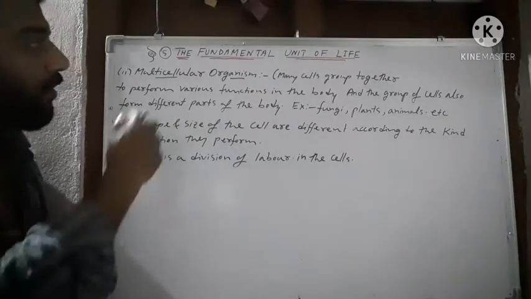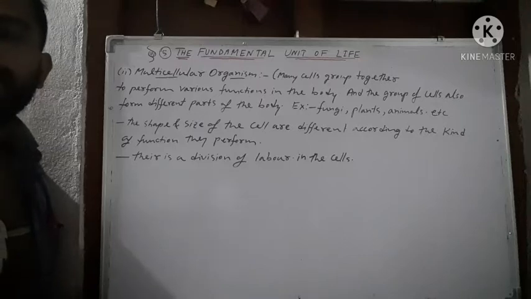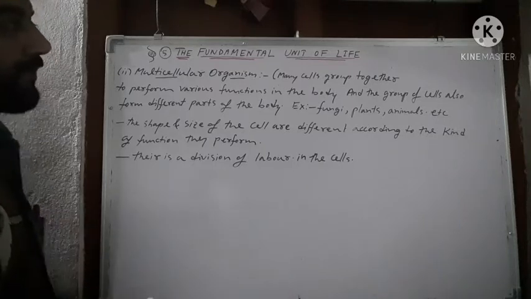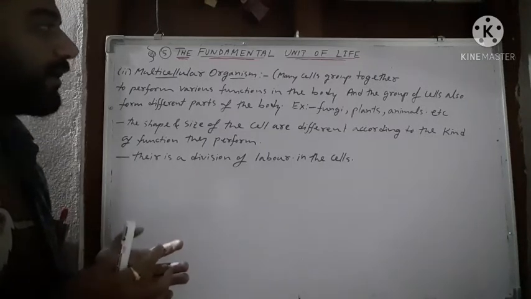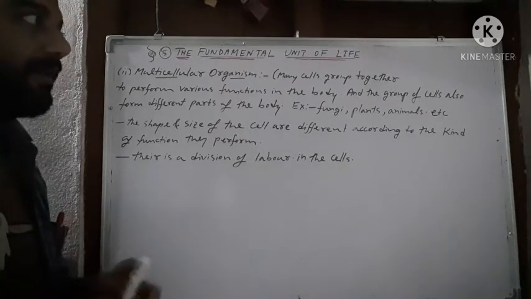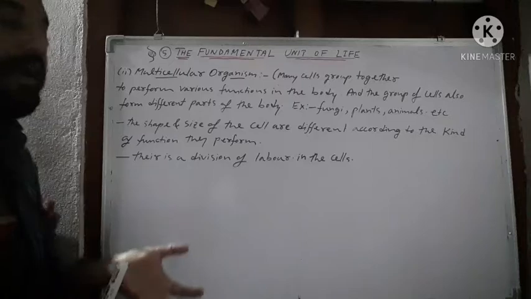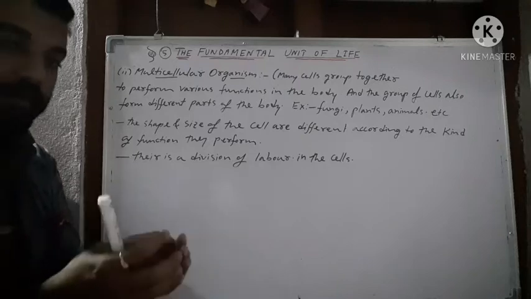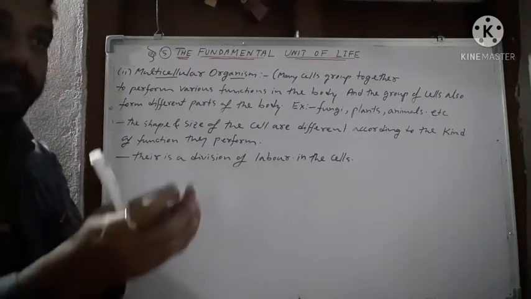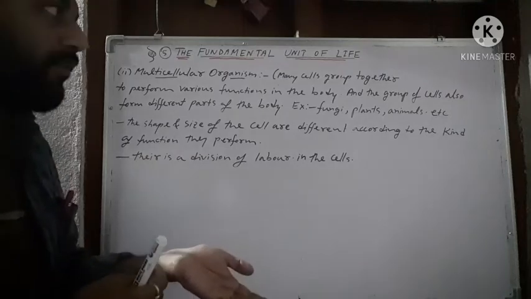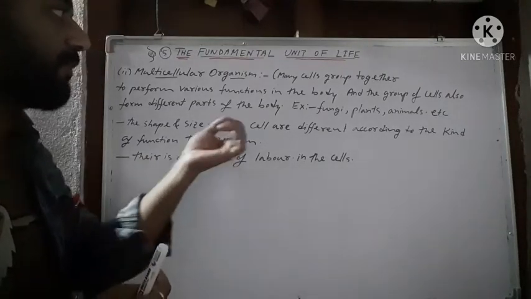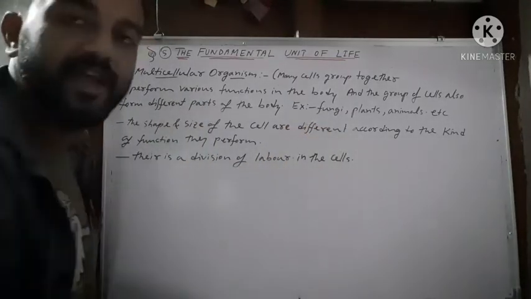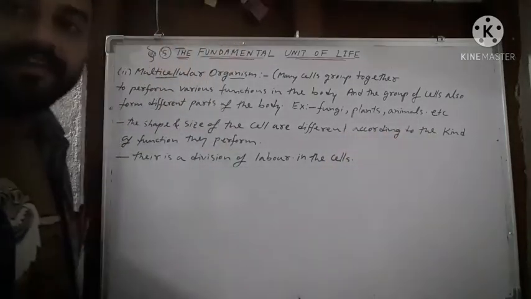In multicellular organisms, many cells group together to perform various functions in the body and also to form different body parts. This group of cells forms different parts of the body. Like we have different organs, a group of cells forms the heart, a group of cells forms the kidney, the liver. They form the various parts of the body, and these various parts are responsible for performing various functions in the body. Examples of multicellular organisms are fungi, plants, animals, etc.